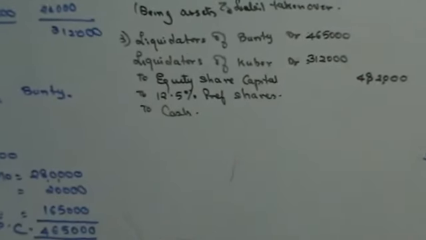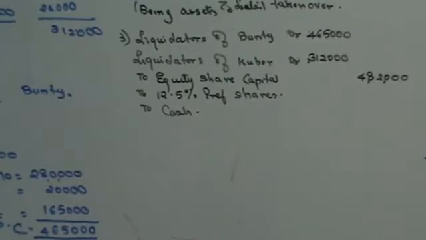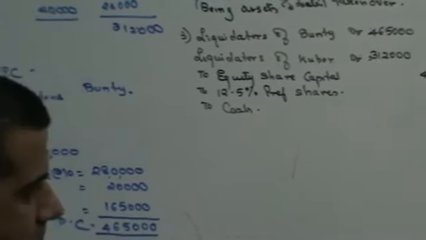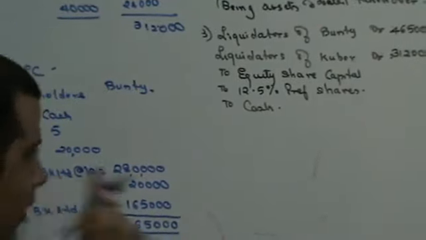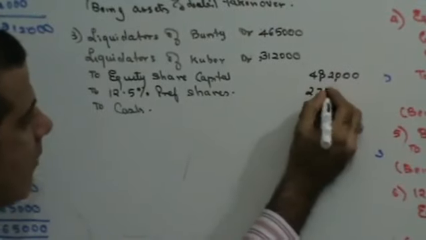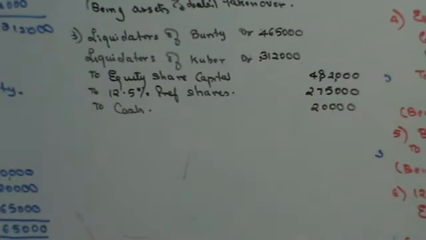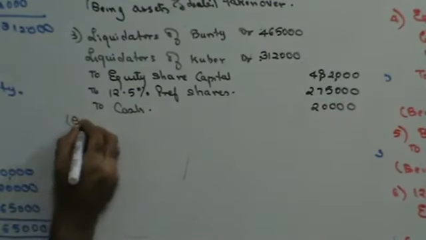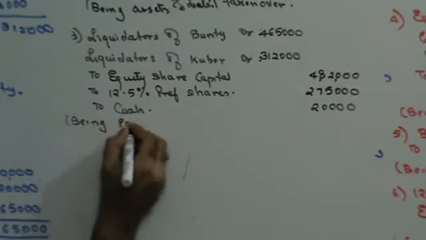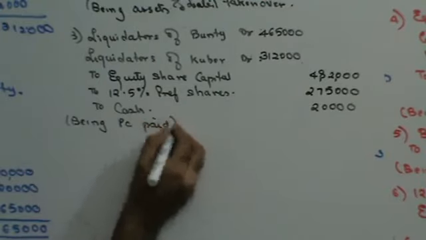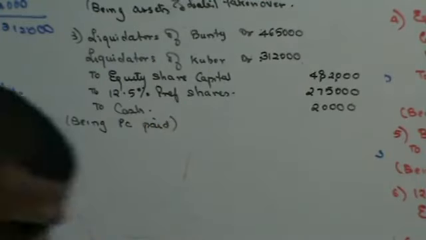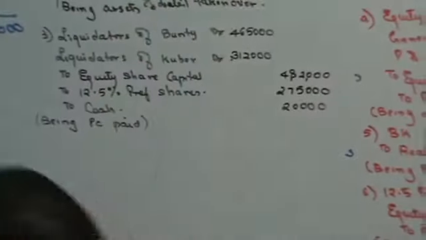Preference shares 1,65,000 to Bunty and 1,10,000 to Kuber. So that's going to be 2,75,000, and cash is 20,000. Right? Being PC paid.